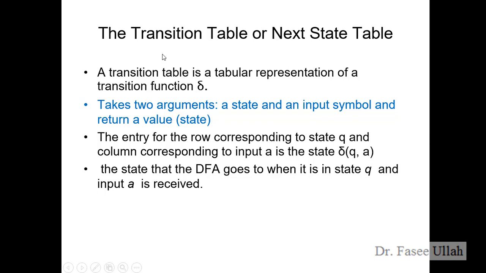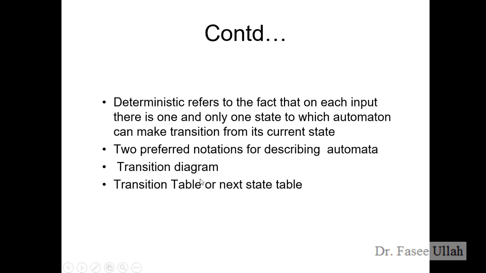Before going to the explanation of the transition diagram, which is a very long explanation, we have to know about the transition table: how we can design it, what the possible elements in the transition table could be, and how we can combine the rows with the columns, and vice versa, how we can make the relationship between these two. So what does the transition table mean?